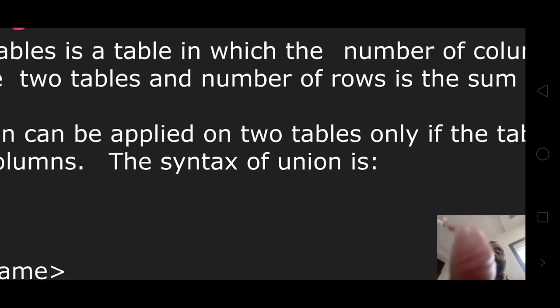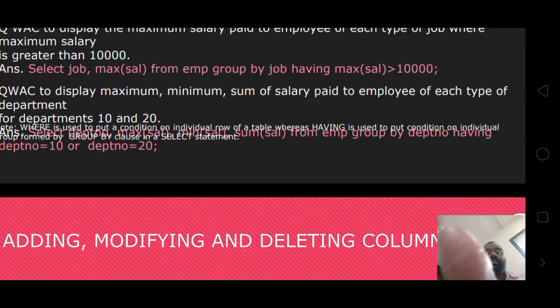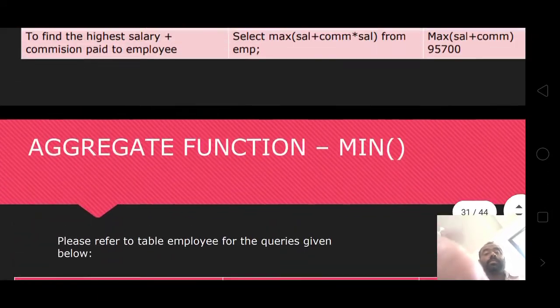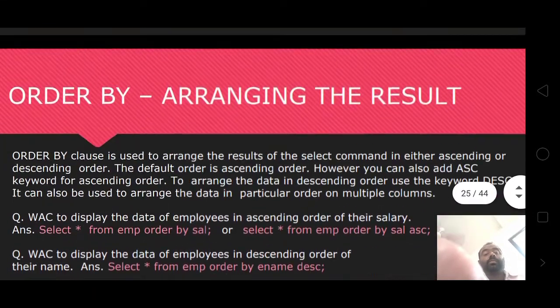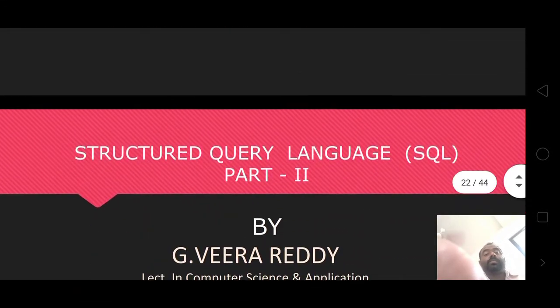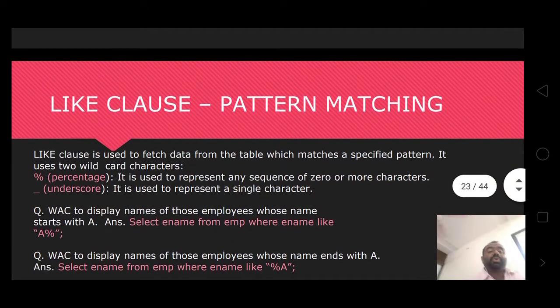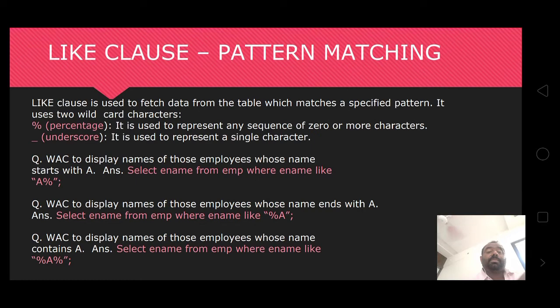Today we have seen the like clause, which is used when you want to find any name ending with any character or starting with any character.